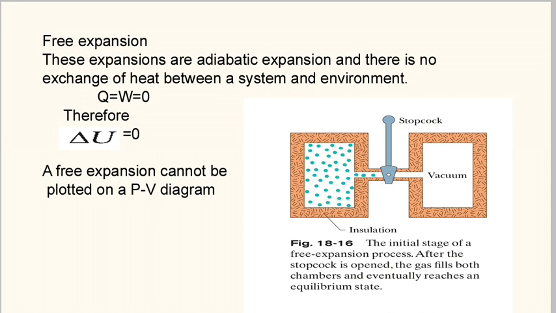So here work will be 0. As you can see, there is no heat supplied to the gas, so heat will also be equal to 0 and W is equal to 0. So internal energy is ultimately equal to 0. Free expansion cannot be plotted on PV diagrams. It depends only upon the initial and final state.